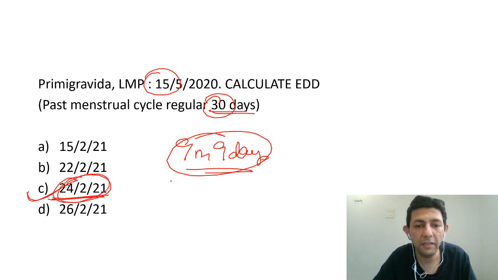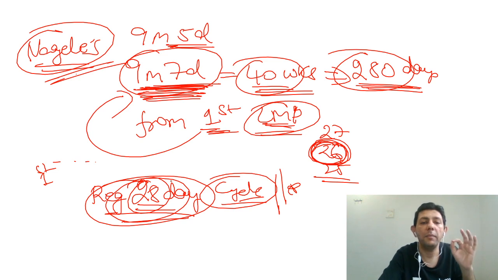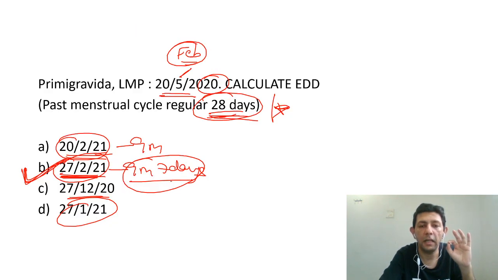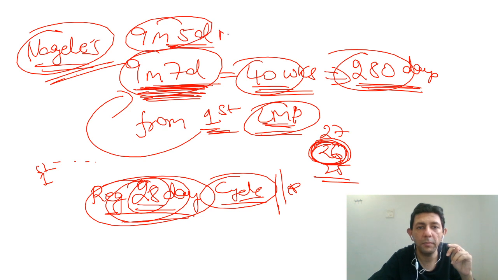This is a very, very important point based on which various MCQs could be asked to you. I quickly repeat: 9 months 7 days, just remember, is for a regular 28-day cycle. If the cycle is short, 26 days, you will subtract 2 days from 9 months 7 days, and we will be adding only 9 months and 5 days.